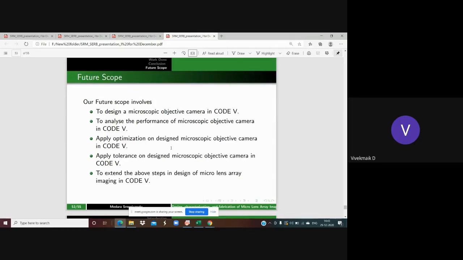It's a trending topic, and not much has been done on optics with Code 5, and even if they have done, they have not published many, because in academia very few universities are using this software and publishing on Code 5 with optical imaging. Optics is there, but I'm talking about optical imaging. So it's going to be very interesting, and I look forward to working with each and every one of you.